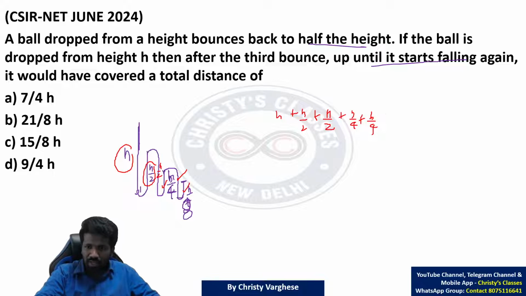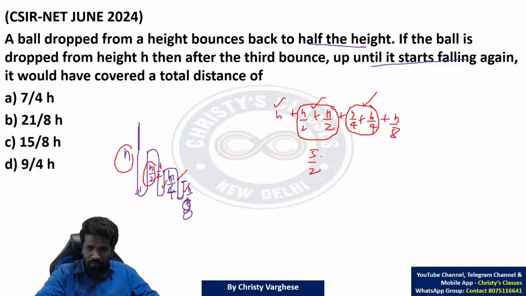Finally, h by 8. Adding all this, you will get the answer faster. You can smartly add this. This h by 2, h by 2, that is 1 h. h by 4, h by 4, half h. So 1 h, half h, that is 2.5 h. You are smartly doing it, that way you can do it faster.